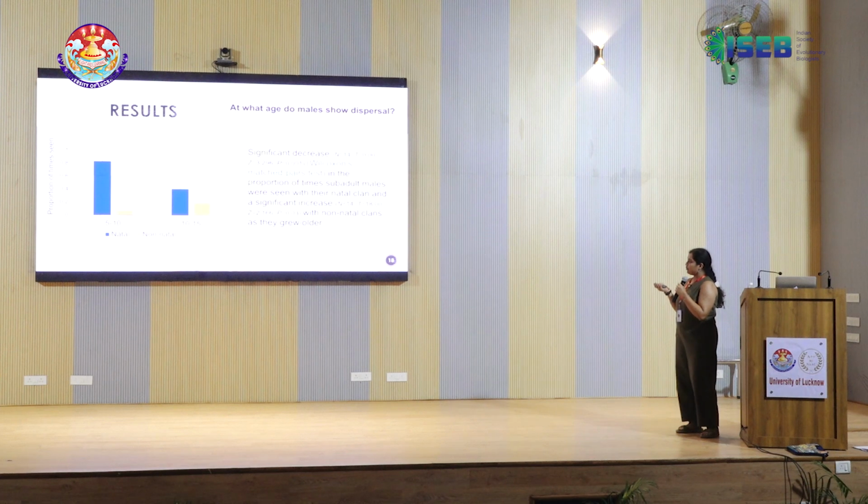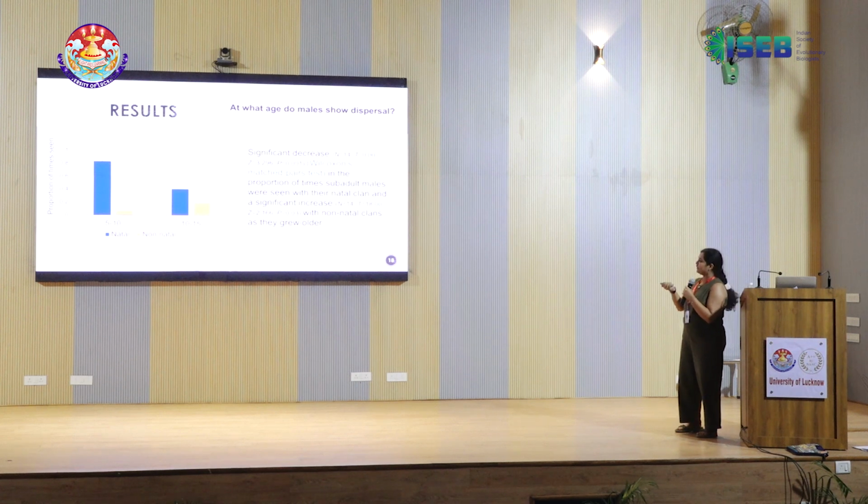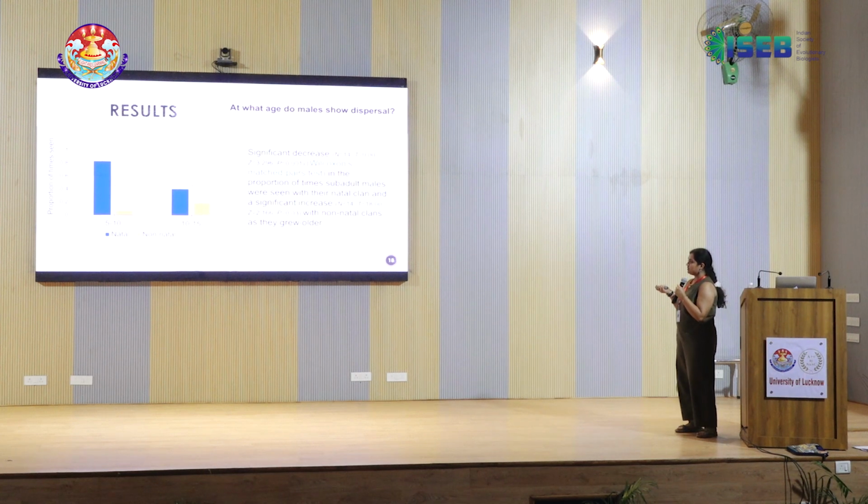What we found was that as the males are growing older, and the blue color is marked for the natal clans, you see that there is a significant decrease in the proportion of times that the subadult males were seen with the natal clans as they're becoming older. And there's also a significant increase in how much they're seen with non-natal clans as they're becoming older.